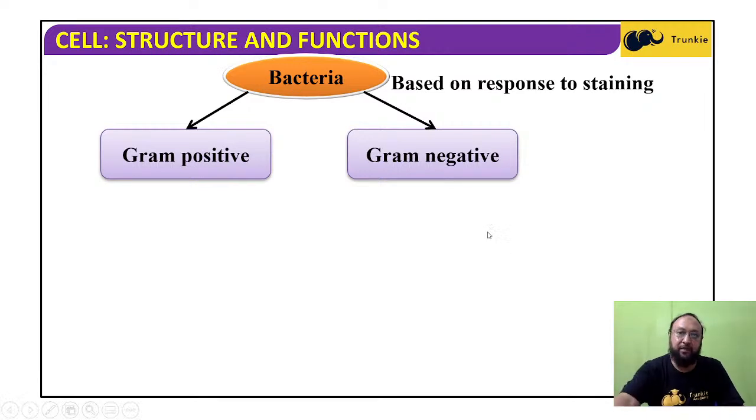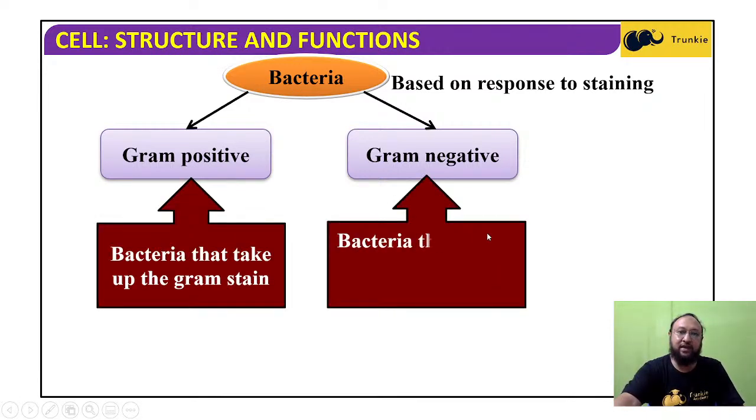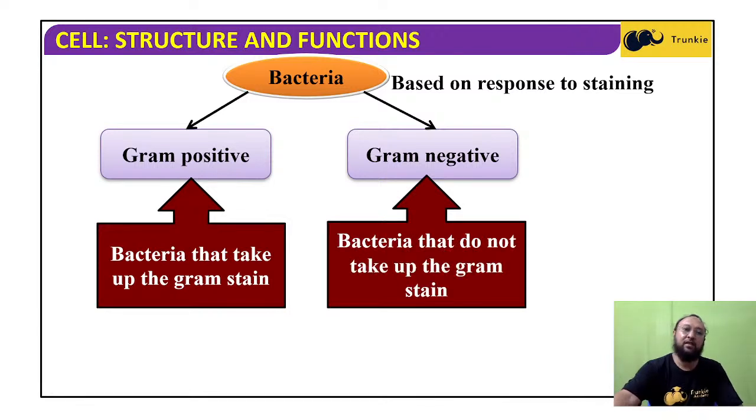Now we see that the bacteria that take up the gram stain are called gram positive, and the bacteria that do not take up the gram stain are called gram negative. So there are two categories of bacteria based on the response to staining. While staining, we find that some groups of bacteria take up the stain and some do not. That is gram negative.